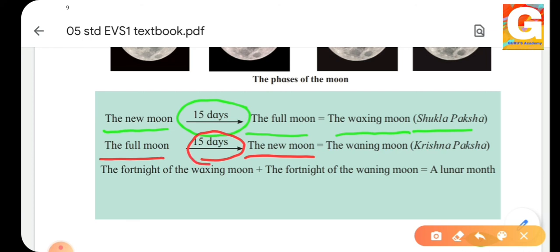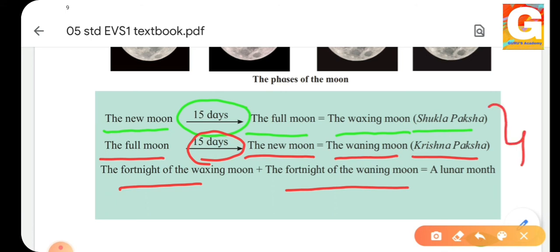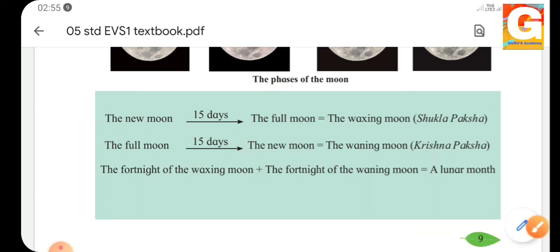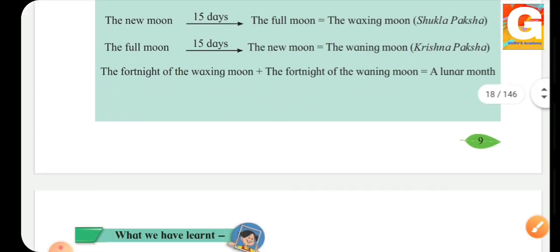And this period is called the waning moon. That is Krishna Paksha. So the fortnight of the waxing moon and fortnight of the waning moon, this is 15 days each. Together this can be 28 to 30 days. So the whole is called the lunar month. And each day of lunar month is called the Tithi.